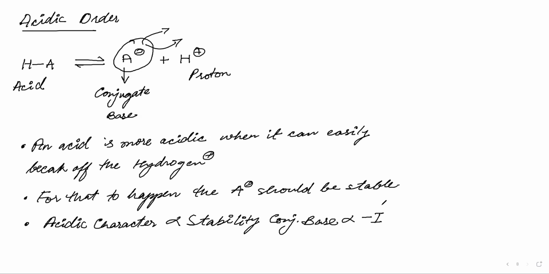When anybody says okay, it's like acha theek hai, I'm agreeing with you just for the sake of agreeing. Stability of conjugate base is directly proportional to minimizing the negative charge. And to minimize the negative charge, we want a minus I group. Please note this down. Then we will predict the acidic character of some compounds.